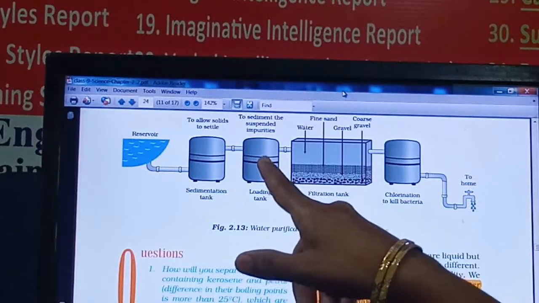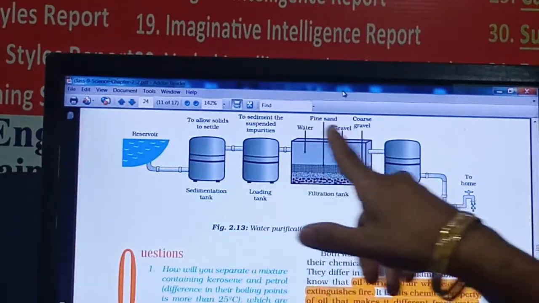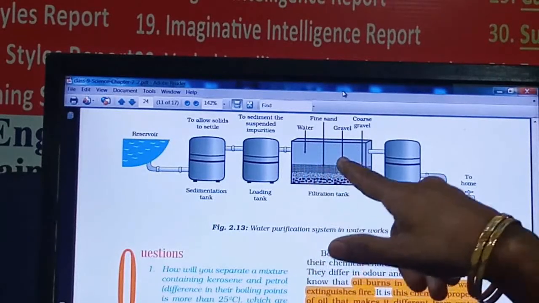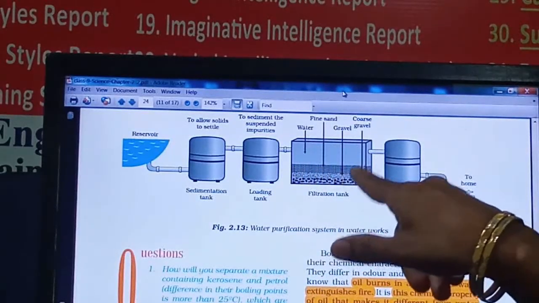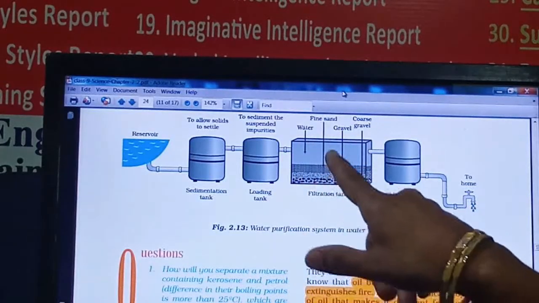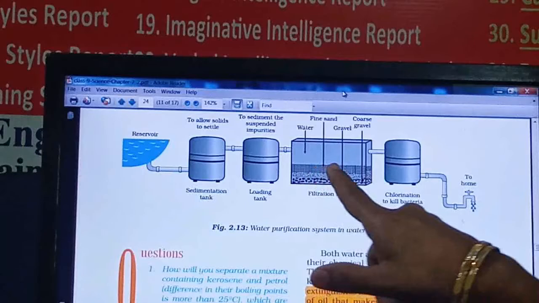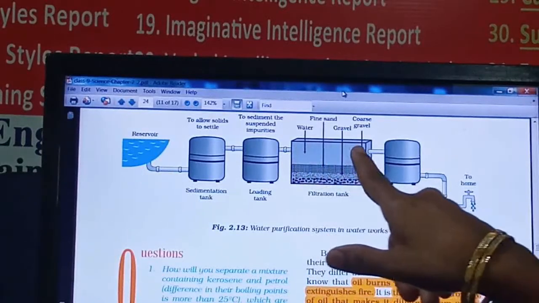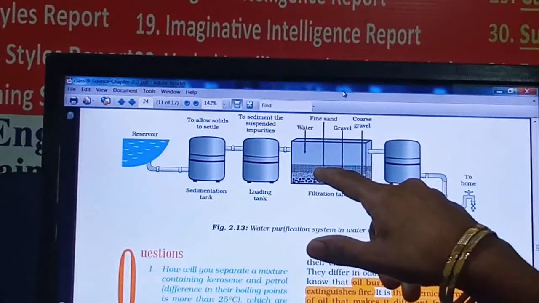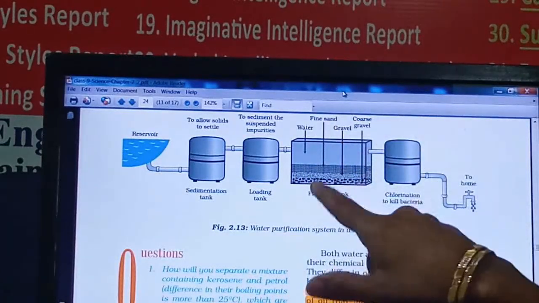Now this water will be transferred to the filtration tank, right? So here you can see different layers are made, and the water is passed through these different layers. Now which are these layers? Here the water is there. Then the topmost layer is fine sand.